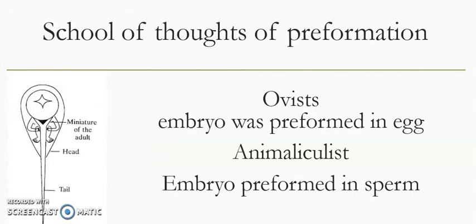Here are some schools of thought that support preformation. One is called ovists and the other is called animalcules. These are the scientists who believed that the embryo was preformed in the egg. According to ovists, it is the egg from where the organism can develop. And according to animalcules, it is the sperm in which the embryo is formed.